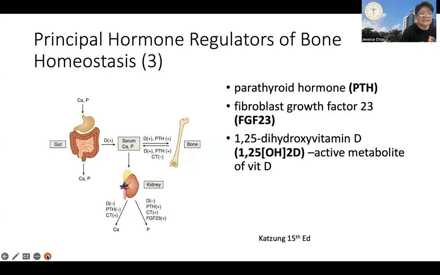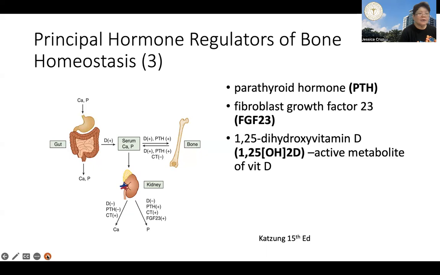In the kidneys, calcitriol will decrease the excretion of both phosphate and calcium, favoring retention or reabsorption. PTH in the kidneys will reduce calcium excretion, so it's pro-retention of calcium, but it will facilitate excretion or urinary loss of phosphate.